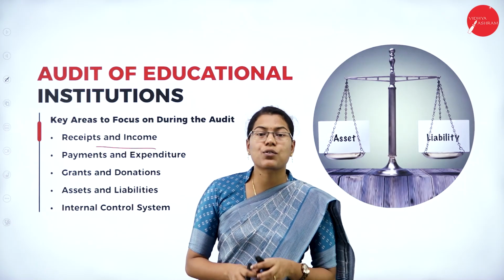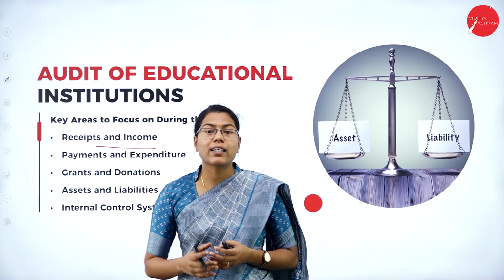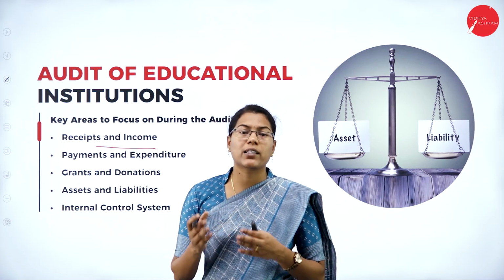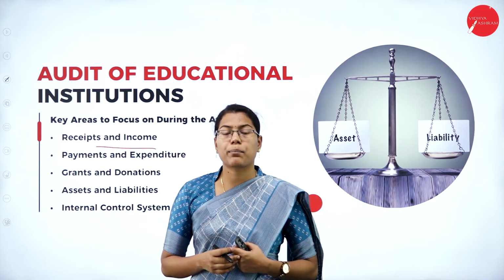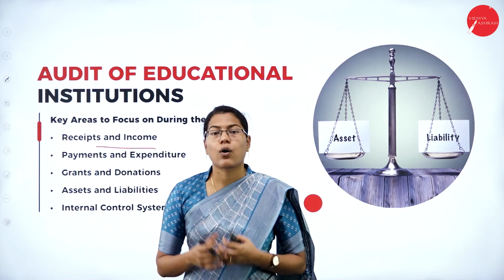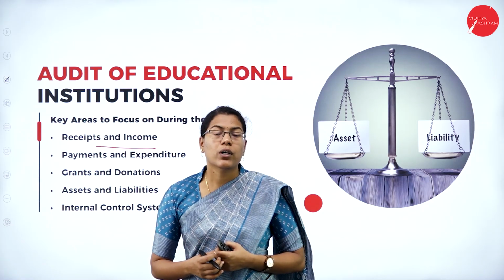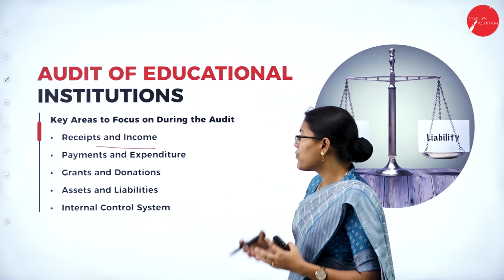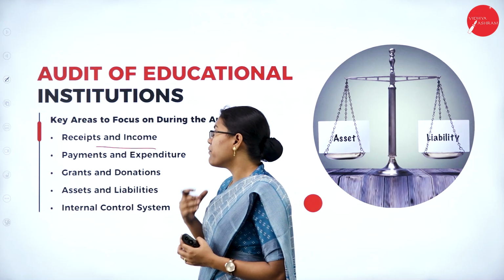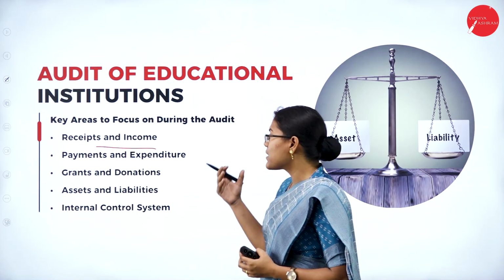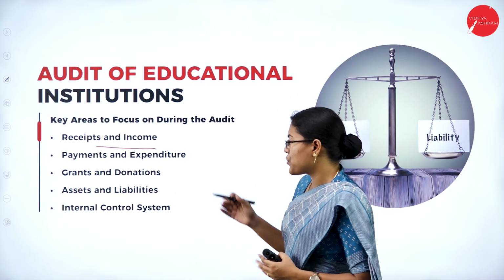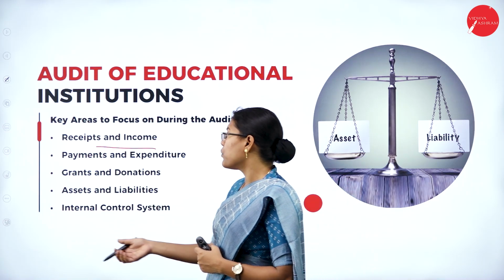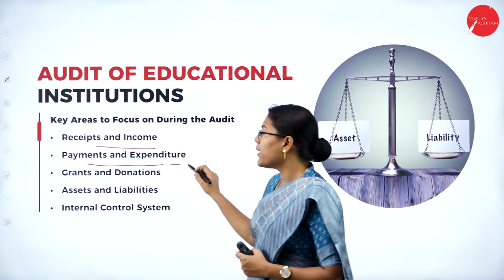And the auditor has to verify here, are there any other incomes that are received by these institutions? Say, for example, there may be interest received on the bank deposits. So here it is the duty of the auditor to check and verify all the receipts and income of that particular educational institution. Then they have to check for the payment and expenditure.